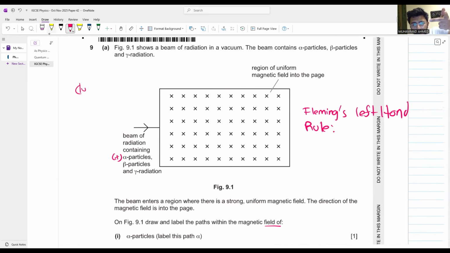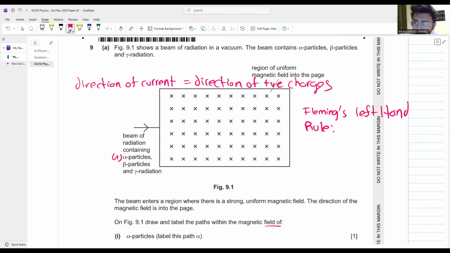Always remember the direction of current is the same as the direction of positive charges. बेटा जिस डायरेक्शन में पॉजिटिव चार्जेस फ्लो करेंगे वही आपकी डायरेक्शन होगी अल्फा पार्टिकल्स की. मैग्नेटिक फील्ड इनटू द पेज, positively charged particles towards the right, so the current will be towards the right. The force is towards the top. Thumb is pointing towards the top. This is your path of alpha particles.